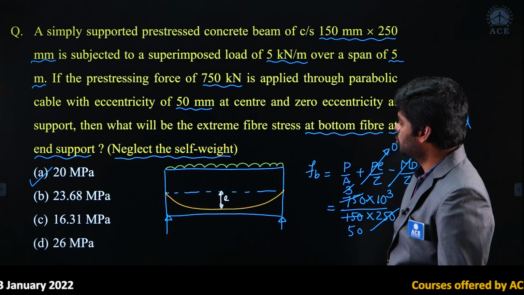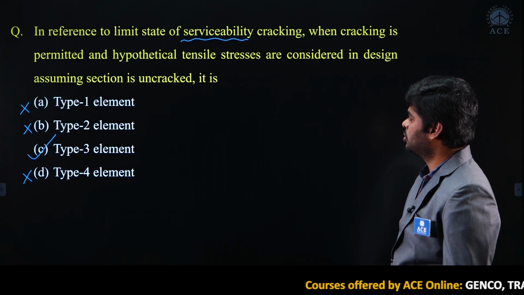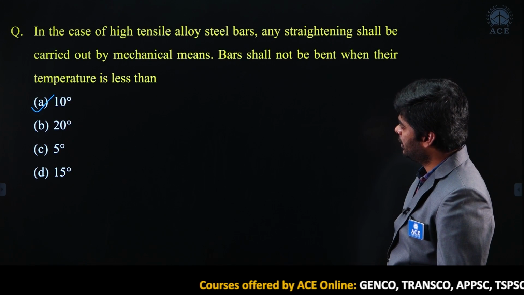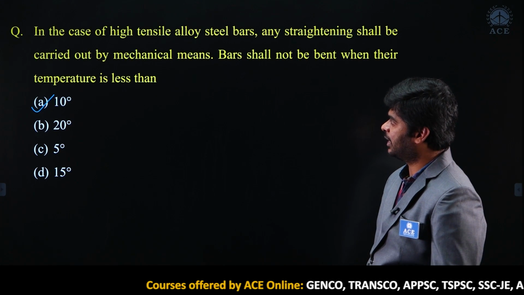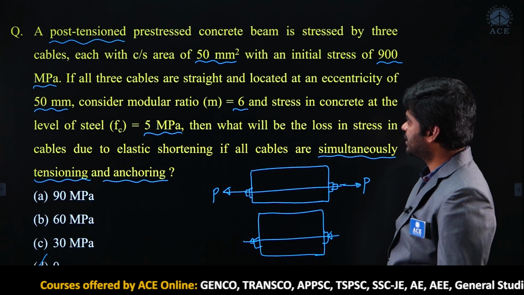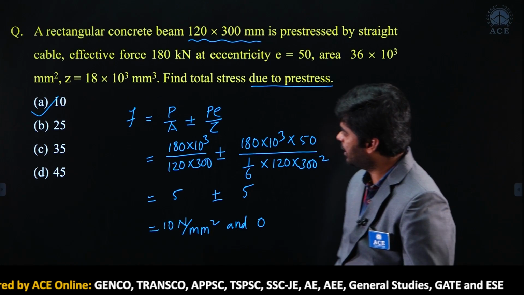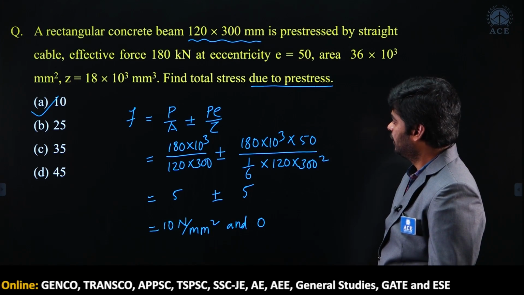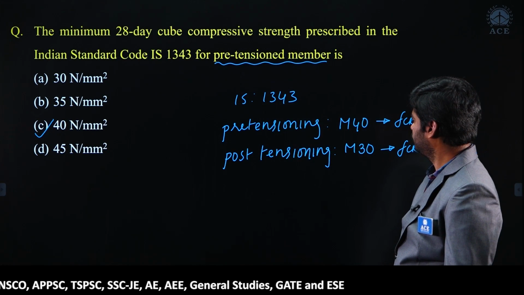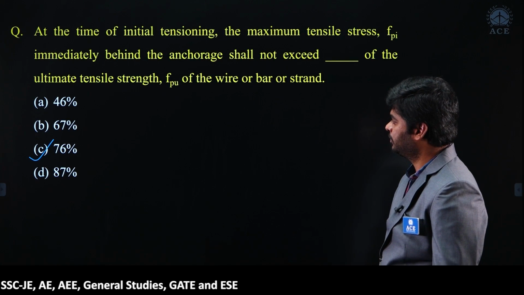For the second question, option A is correct. For the third question, option C is correct. For the fourth question, option A is correct. For the next question, option D is correct. For the next, option A is correct. For the next, option C is correct. Next question, option C is correct.